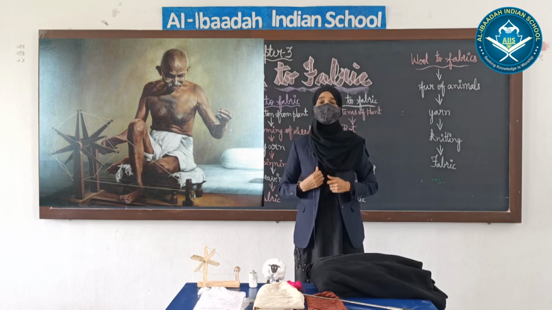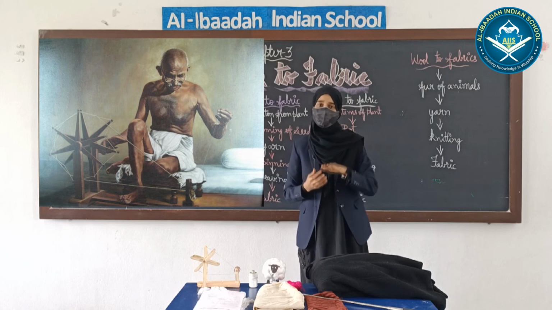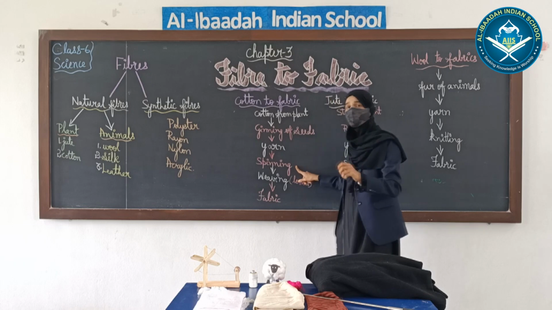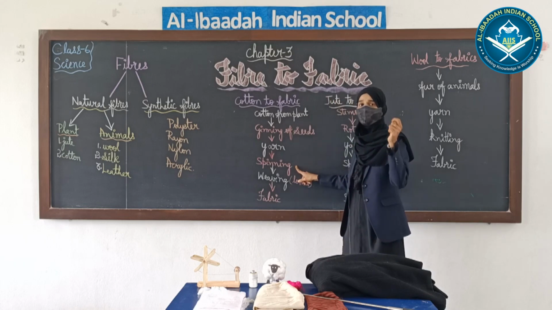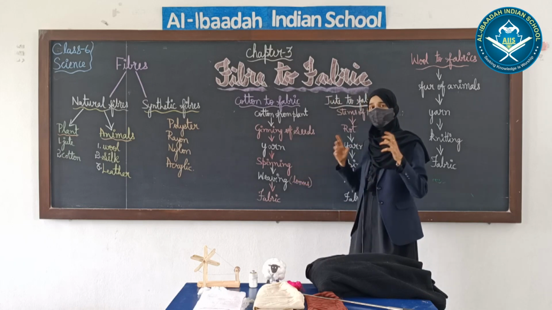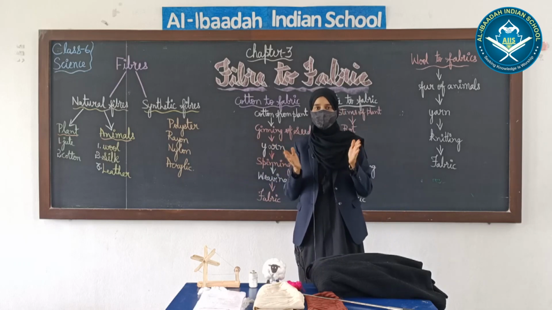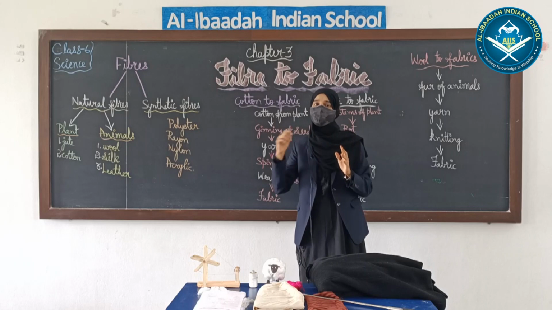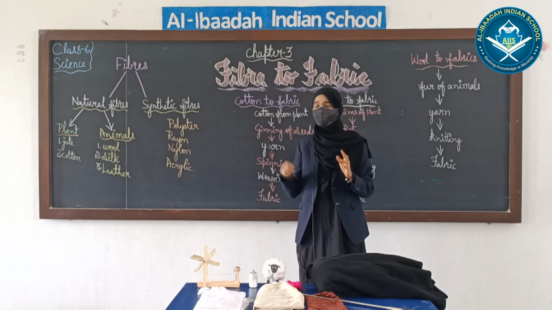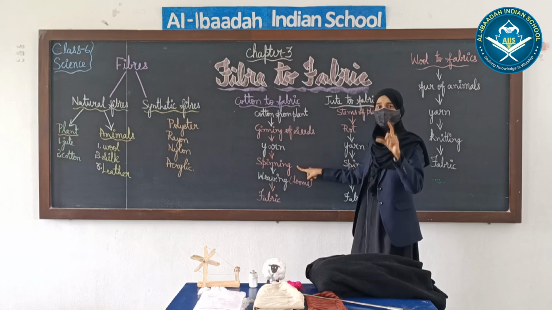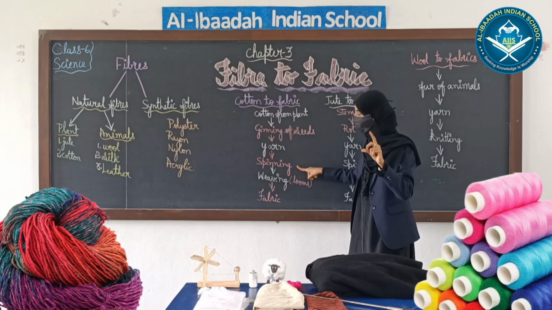Why? Just to ban or lower the income of British people. He used to use the spinning tool called charka, and now large scale spinning is done through machines. When it is small scale, they use charka or any other spinning tool. Okay. And next, after spinning we get yarn or thread.